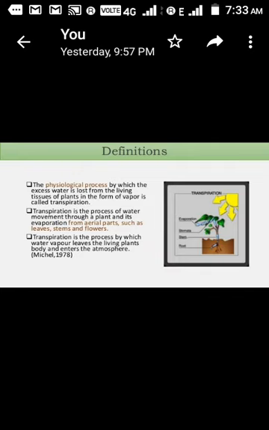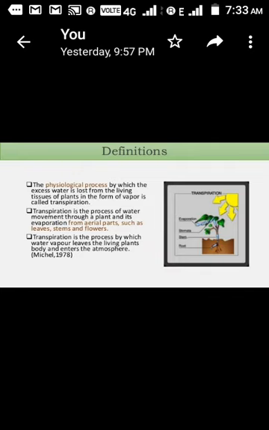In a simple way, transpiration is the loss of water in the form of vapor from the aerial part of the plants. That's it. This is one of the simplest definitions of transpiration, meaning the loss of water. You can correlate this process with the incidence in animals, that is sweating. Sweating is also a kind of loss of water from the body, that is the aerial part. So the same process is happening in plants, and its name is transpiration.